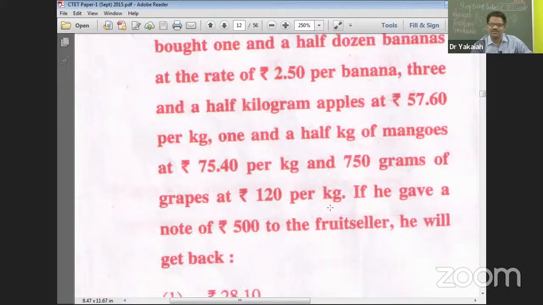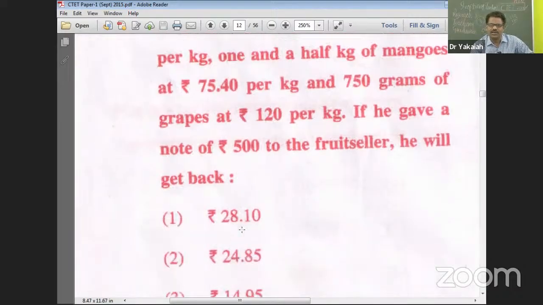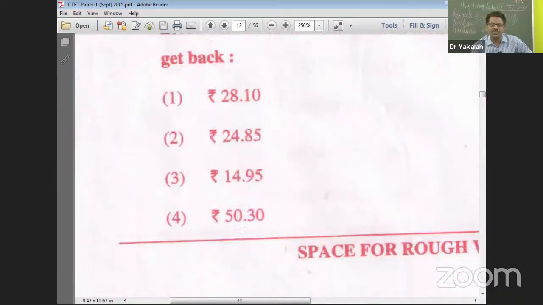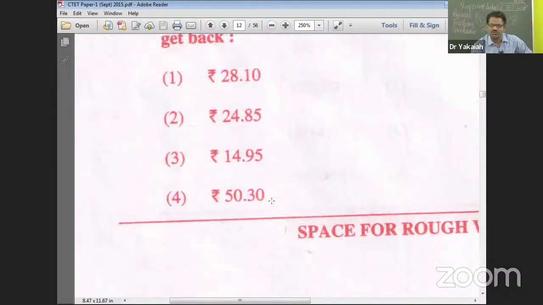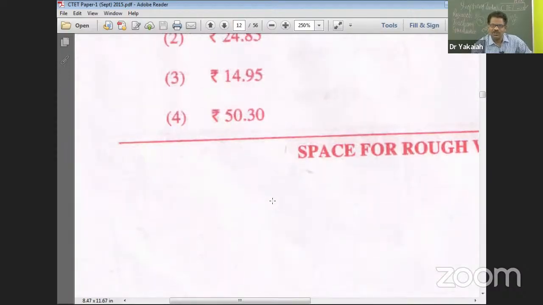That's the strategy, right? If you gave a note of 500 to the fruit seller, how much will he get back? Multiplying the first one, you got 45. The second one, you will get some amount, the third one some amount, and the fourth one some amount. Add all four and subtract from 500. That's the reason I don't recommend spending much time on this.